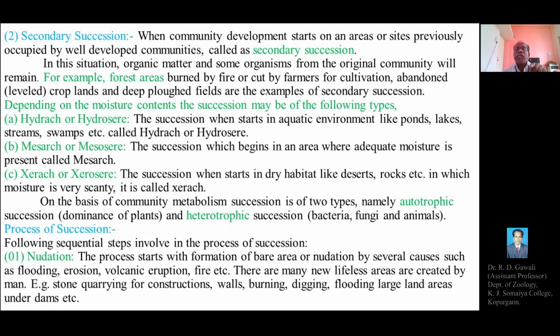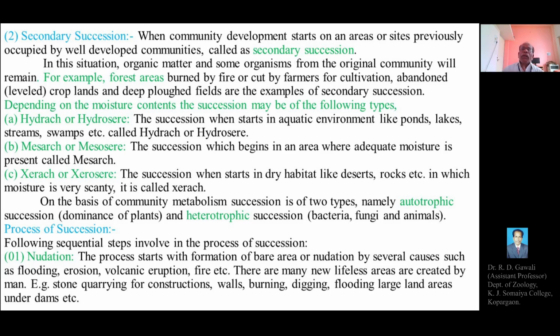But in case of secondary succession, the community develops in regions or sites where previously there was a well-developed community, which might have been destroyed due to certain disasters or conditions, natural events like a landslide or earthquake.